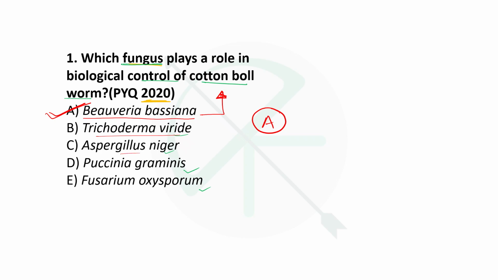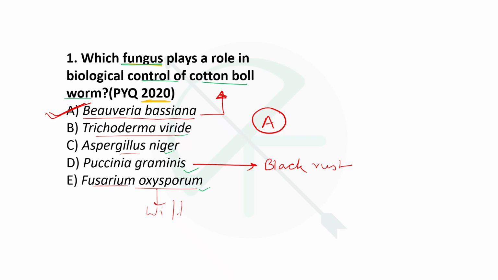Aspergillus niger, it causes black mold on certain fruits and vegetables as well. Okay. Puccinia graminis, we all know, causes black rust of wheat. And Fusarium oxysporum causes Fusarium wilt and infects solanaceous crops and weeds as well.